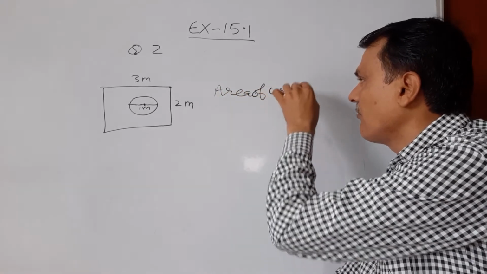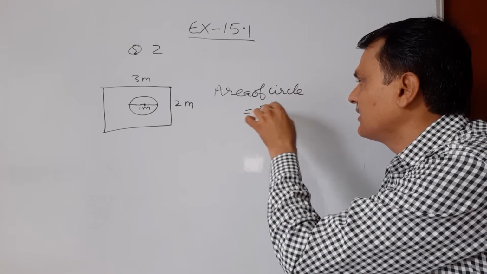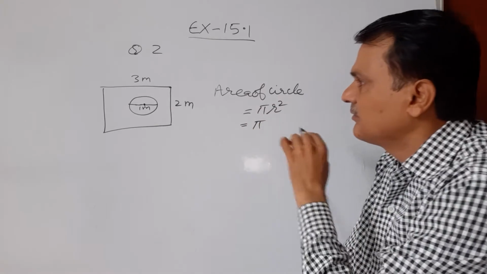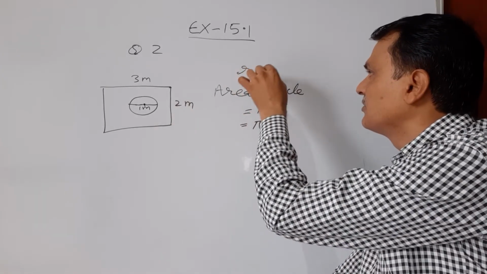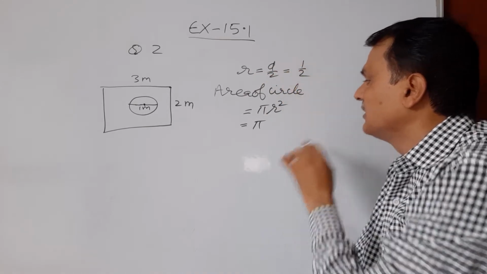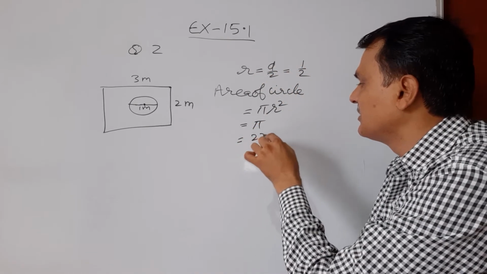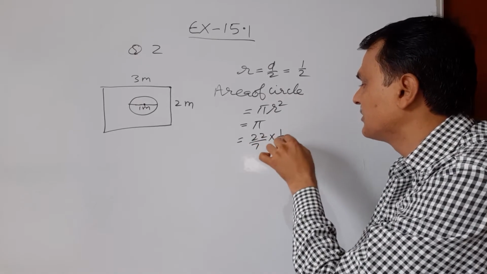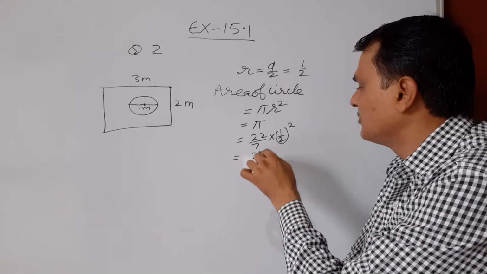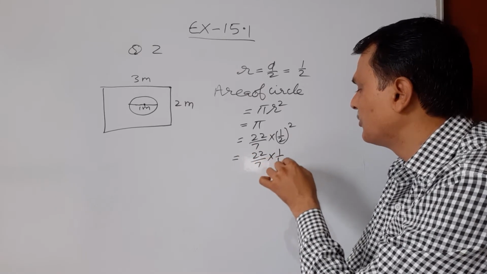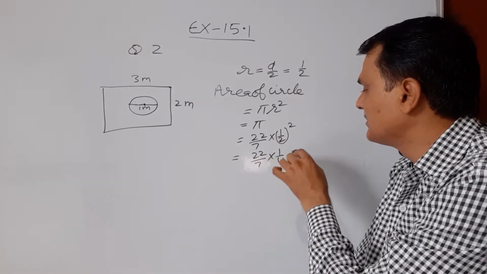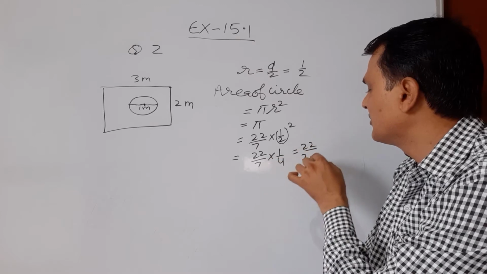So we calculate the area of the circle, which equals pi r square. Here the radius equals diameter upon 2, which is 1 upon 2, and pi we take as 22 by 7, and r square is 1 by 2 square. Hence we get 22 by 7 into 1 by 4. We can find the answer in terms of pi also. So this will be 22 upon 7 fours are 28.